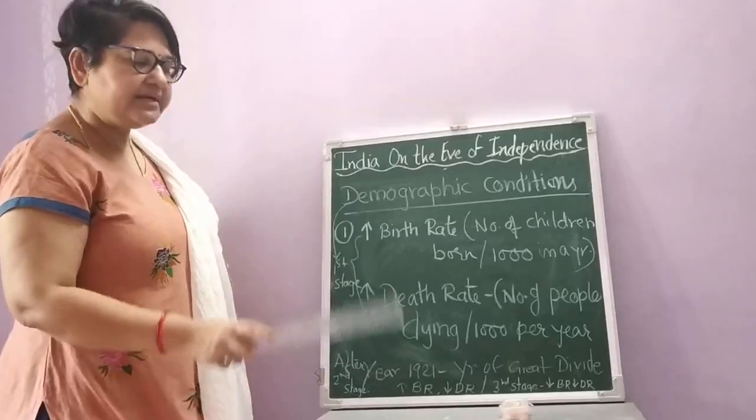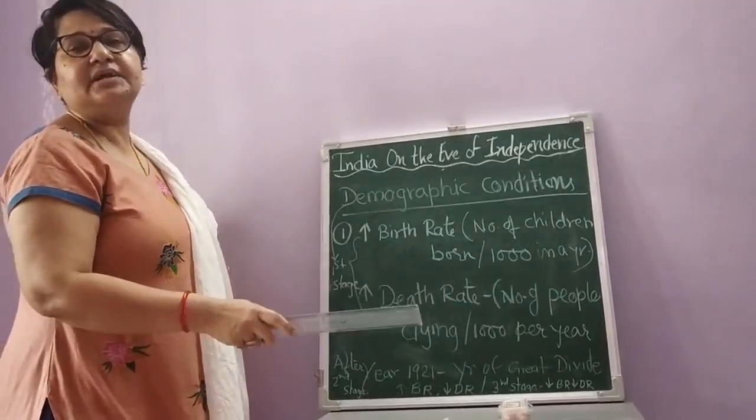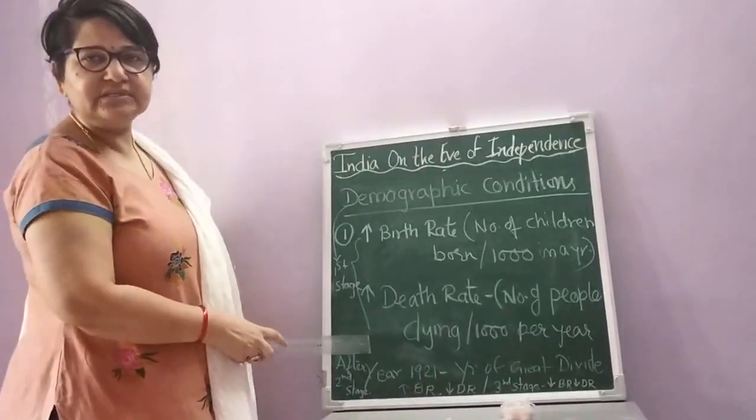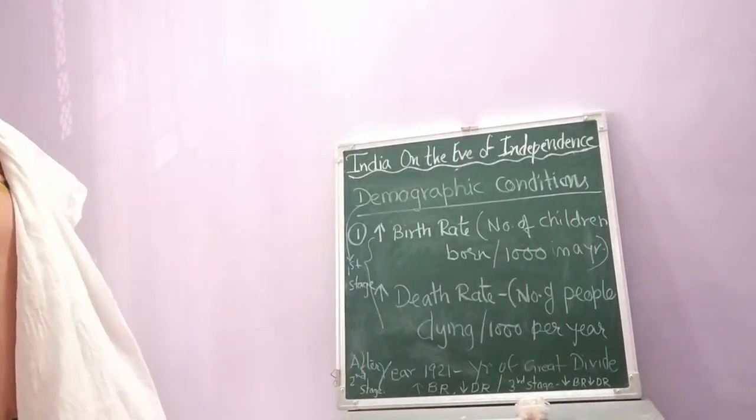That is low birth rate as well as low death rate. That particular situation is now prevailing in our India, but not on the eve of independence. Okay, students? I've already explained this in detail. Now, let's discuss the second point in detail.